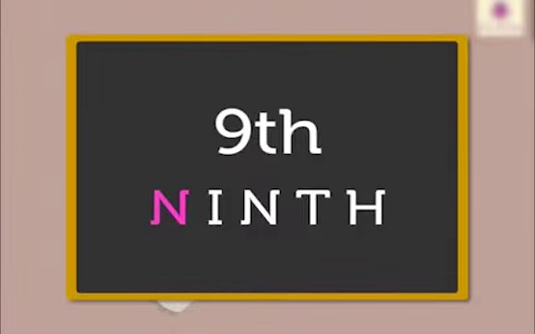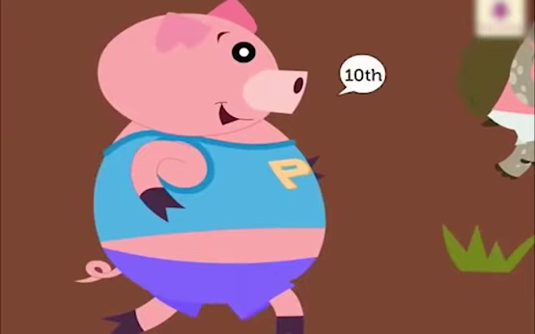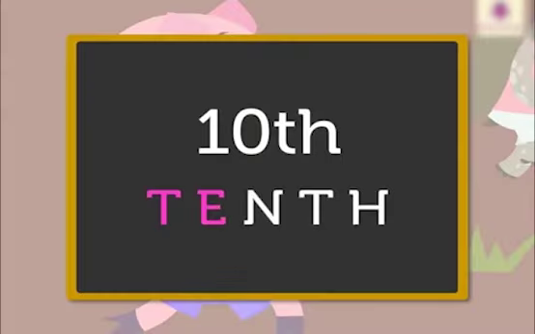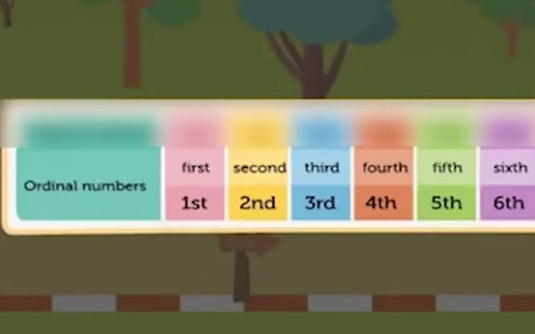So N-I-N-T-H, ninth. Okay, the pig is at 10th position. So T-E-N-T-H, 10th. Okay, always remember that in the first, F-I-R-S-T, we will put in the end S-T. In the second also S-E-C-O-N-D, second. Okay, and third T-H-I-R-D, third.